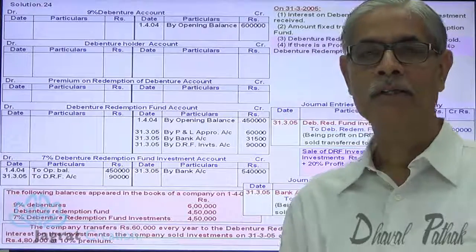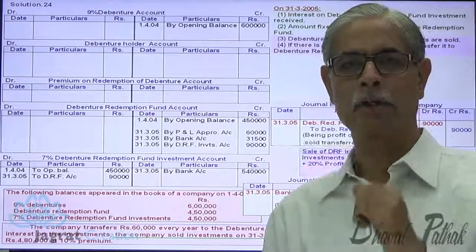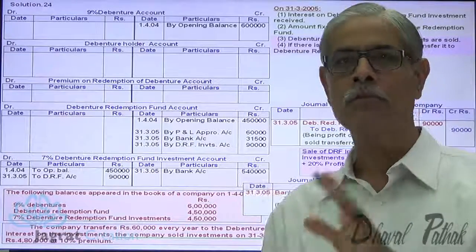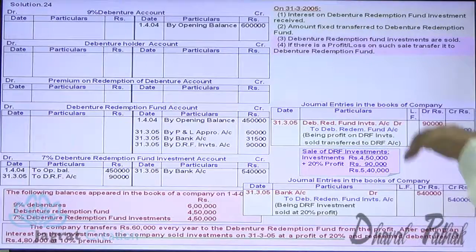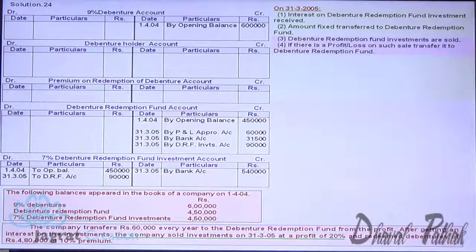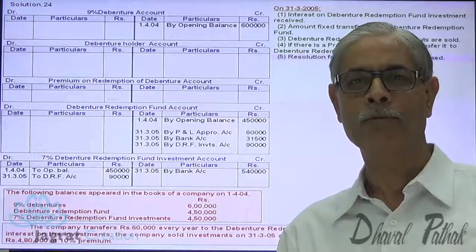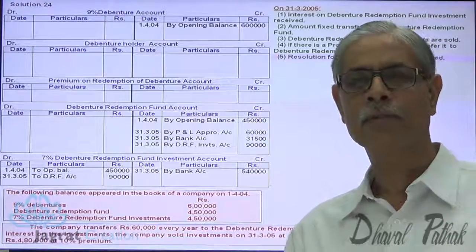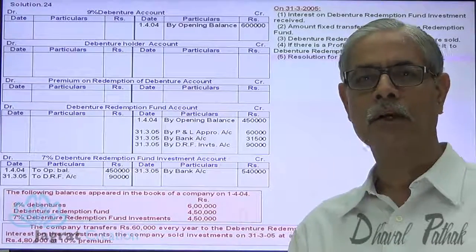So how many transactions are over? Interest on debenture redemption fund investment received, annual appropriation to redemption fund, investments are sold, profit on sale transferred to debenture redemption fund. Next. After that, now we have got funds ready to redeem the debentures. So let me pass a resolution for redemption of debentures. When the resolution is passed, debentures account debit, debenture redemption premium account debit to debenture holders account credit. That's the entry for a resolution passed for debenture redemption.